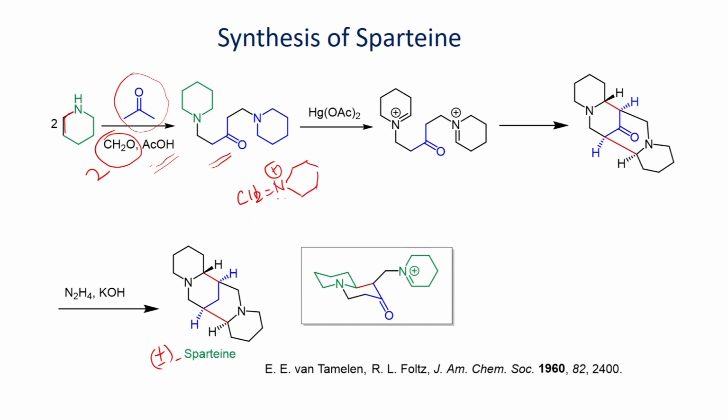Once you form the iminium salt, this can undergo addition reaction. You will generate this addition product.